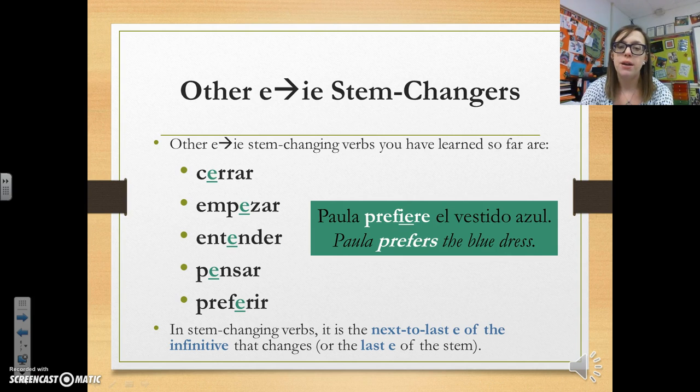So, Paula prefiere el vestido azul. Paula prefers the blue dress. So notice that I did not change the first E, I changed the second E.